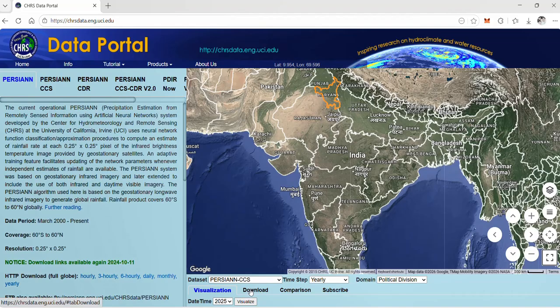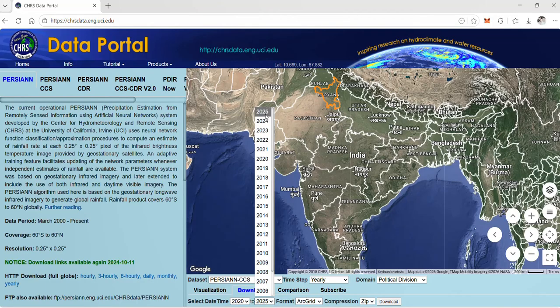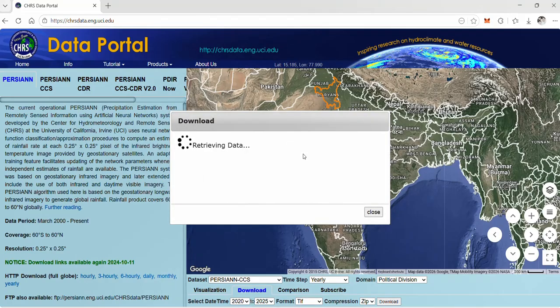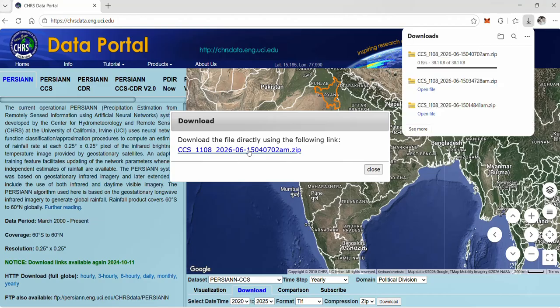Now go to the download section, select the date. I am going to download from 2020 to 2025. Format, select TIFF, compression, zip and click on download. To download again, now click on the download link. OK.